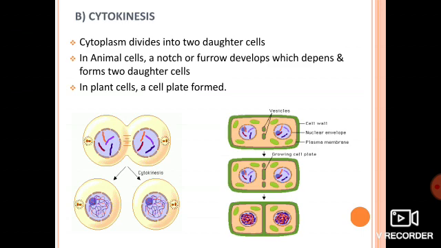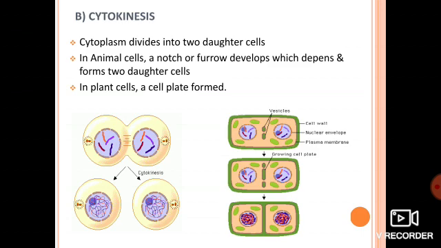Interphase means the G1 phase, that is growth phase or gap 1 phase, then the S phase, that is synthesis phase, and third is the G2 phase, that is growth 2 or gap 2 phase. Whatever cell passes through interphase enters into karyokinesis, which has four phases: prophase, metaphase, anaphase and telophase.